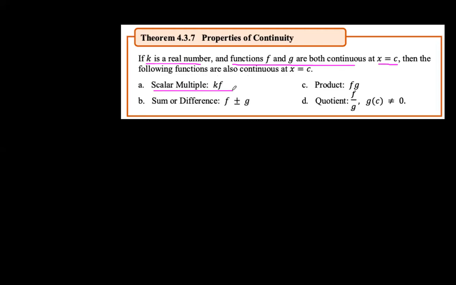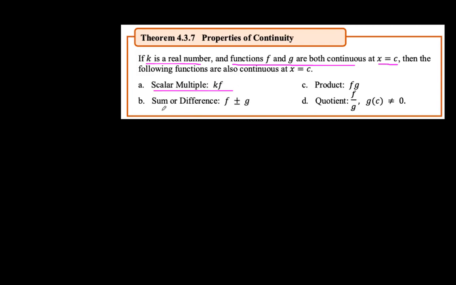Scalar multiple, malamang, di ba? When we multiply the function, it really affects the behavior in the values, but yung continuity niya hindi na-apektuhan.